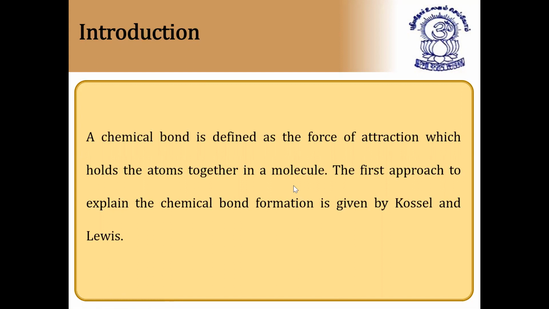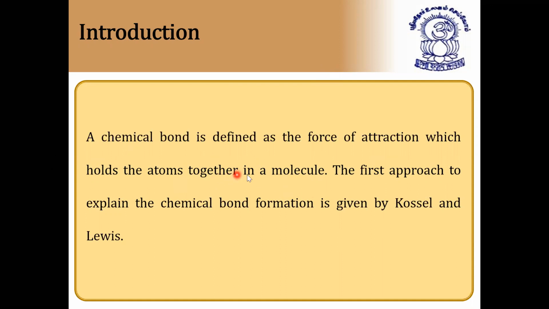The first approach to explain the chemical bond formation in a molecule is given by Kossel and Lewis. So what is a chemical bond? It is basically a force of attraction with which the atoms hold together in a molecule. A chemical bond is defined as the force of attraction which holds the atoms together in a molecule.